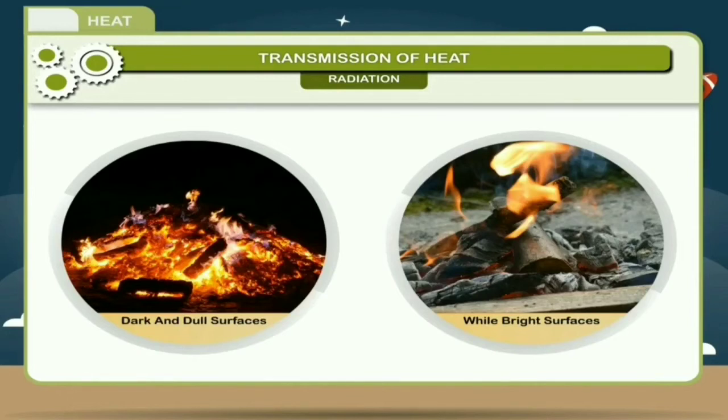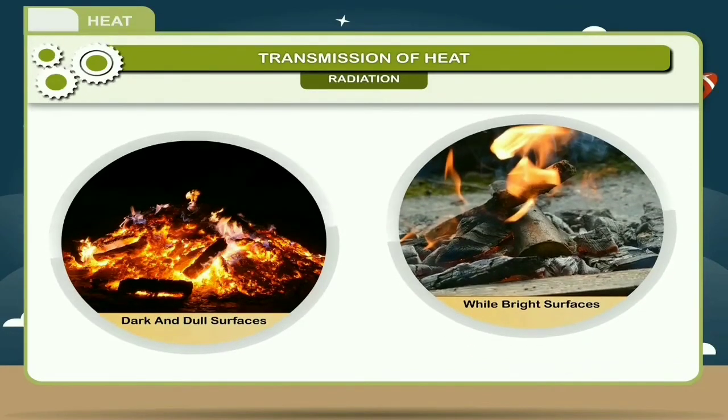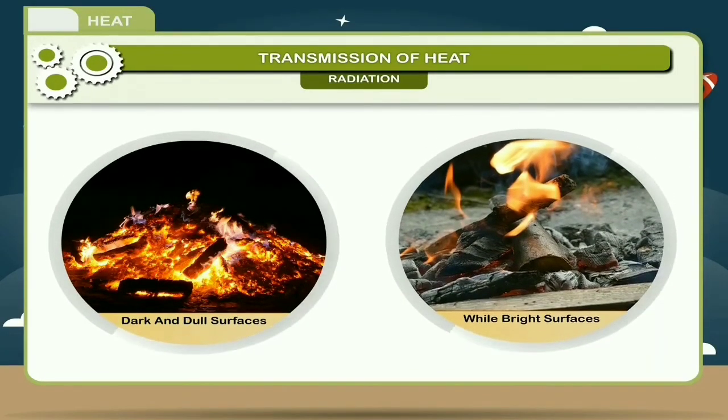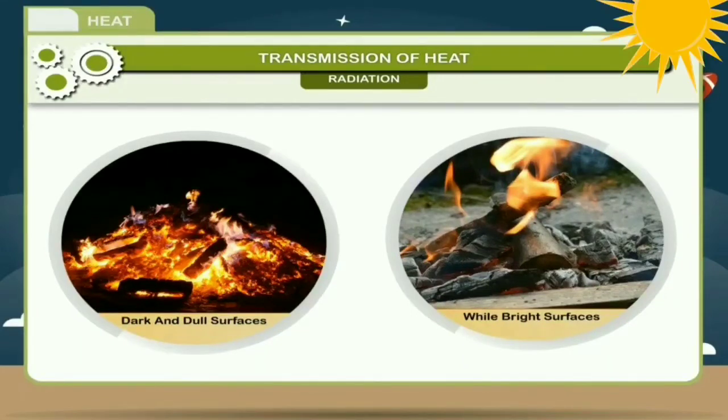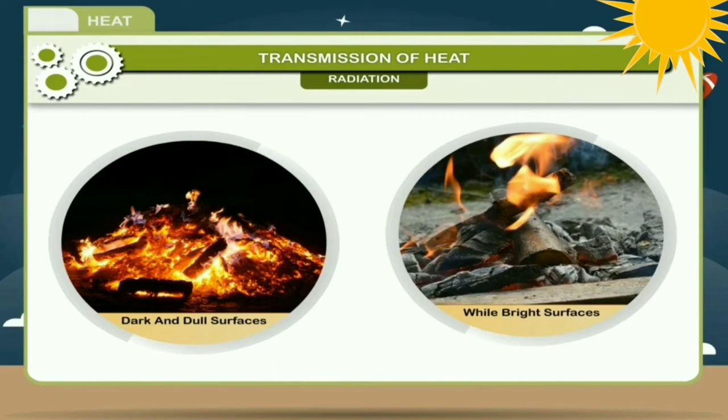Let's move to our next topic, some examples of radiation. Dark and dull surfaces are good absorbers, while white and bright surfaces are good reflectors. That means a black surface will absorb more heat energy while a white surface will reflect more heat energy.